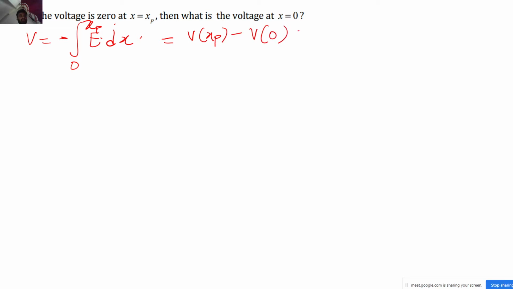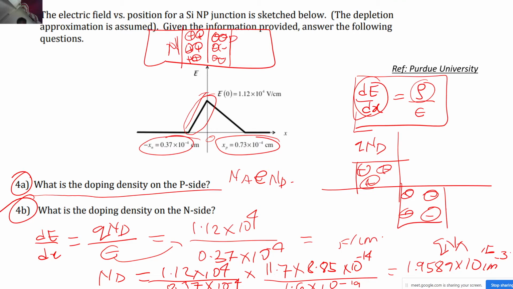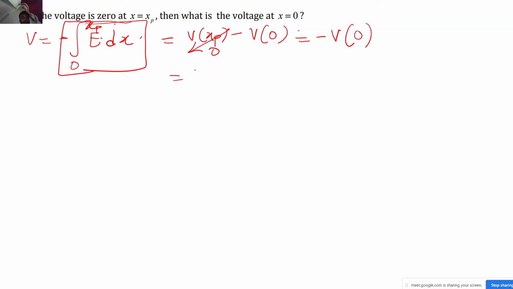What has been given to me is that the voltage is 0 at x equal to xp, so this is 0. So this directly becomes equal to minus v of 0. So what is this? This is just the area under the electric field curve between 0 to xp, right? It's a triangular profile, correct? So half into base into height is the formula. So it will be half into xp into E of 0, correct?